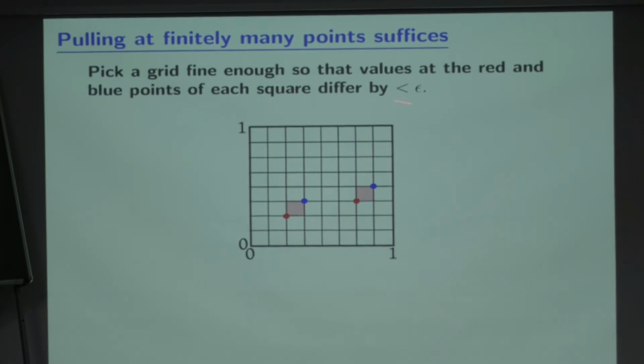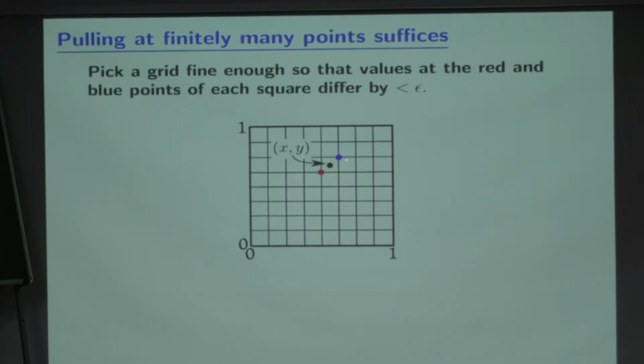You can always do that because all that you have to guarantee is that the value of xy here minus value of xy here should be less than epsilon, which is trivial because since xy is a continuous function, you can always make the grid fine enough such that all these differences are less than epsilon. Okay, now suppose you give me some xy. This is xy, which is possibly not one of the grid points. Look at the particular cell where that point lies, and look at its red and green point.